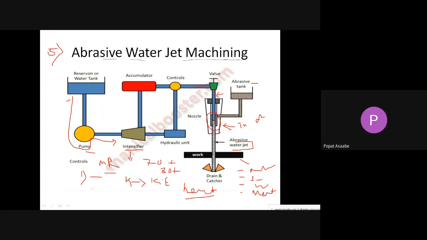And then this abrasive and this water will be collected into the drain or catcher. Okay, in this manner the unconventional machining processes work. Now we have one animation for the ultrasonic.